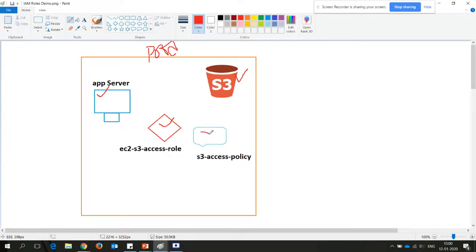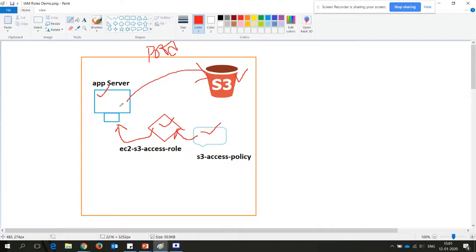And definitely a policy, which you apply onto this role. Once you create a role and apply a policy to the role, you have to attach this role to this application server. On behalf of this role, this application server makes a call to the S3 bucket.